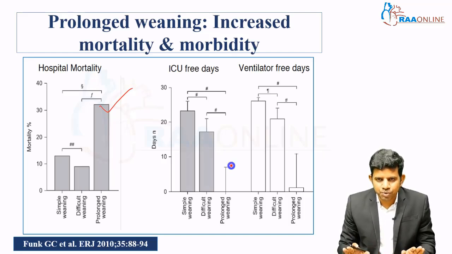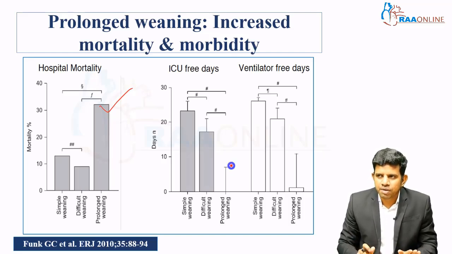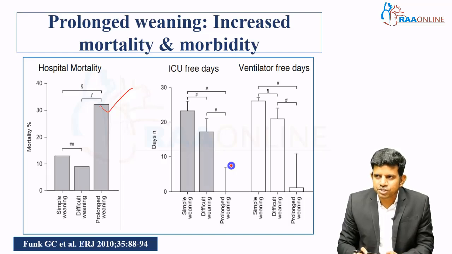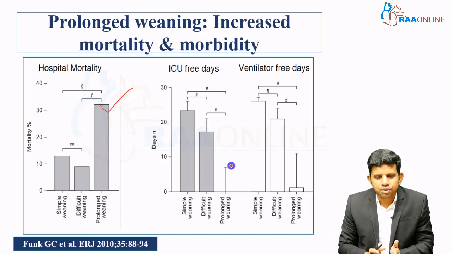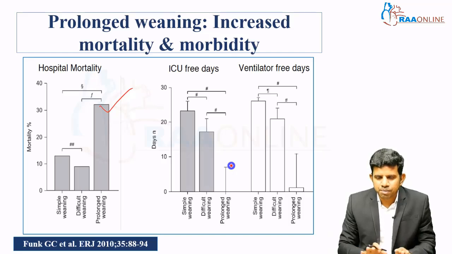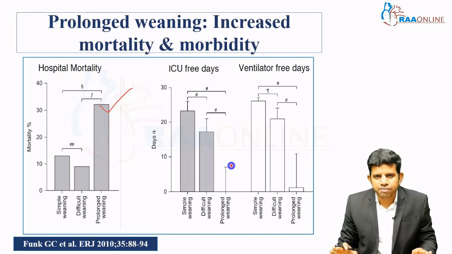So overall, this is why we need this classification: outcomes like re-intubation, ICU mortality, hospital mortality, ICU stay and ventilator-free days are all worse in patients who come under difficult and prolonged weaning.